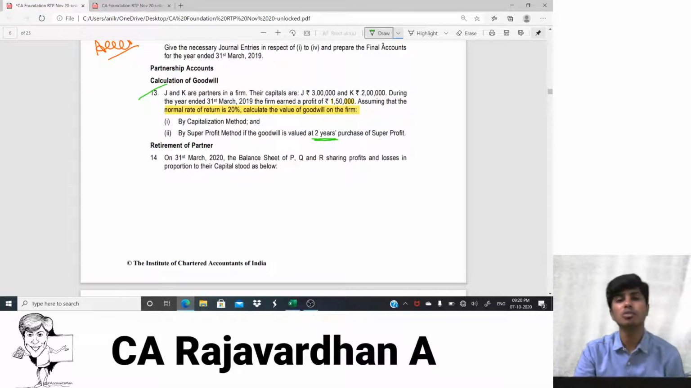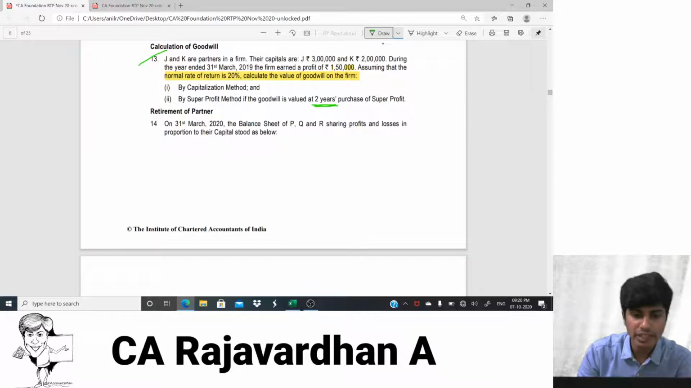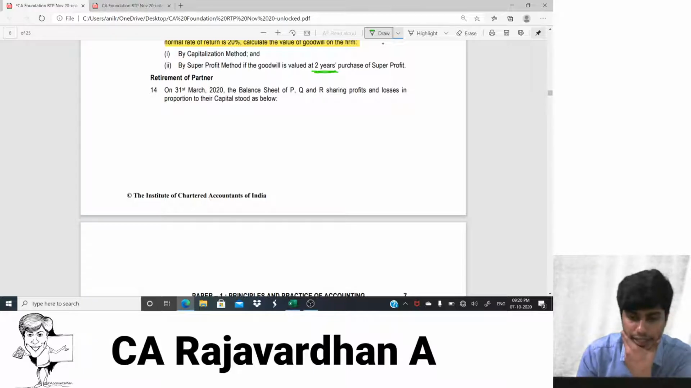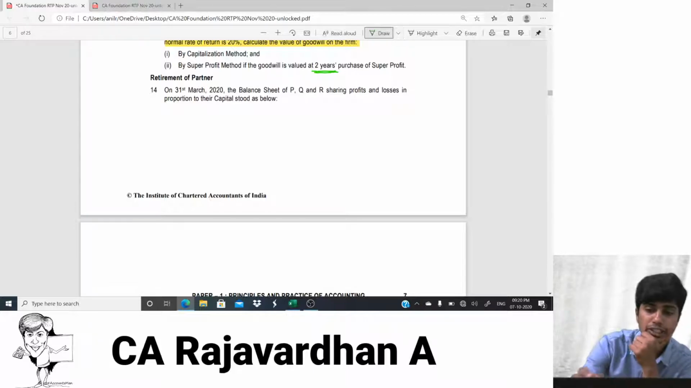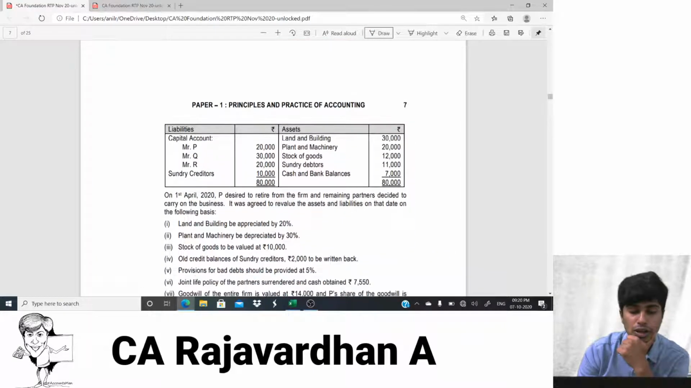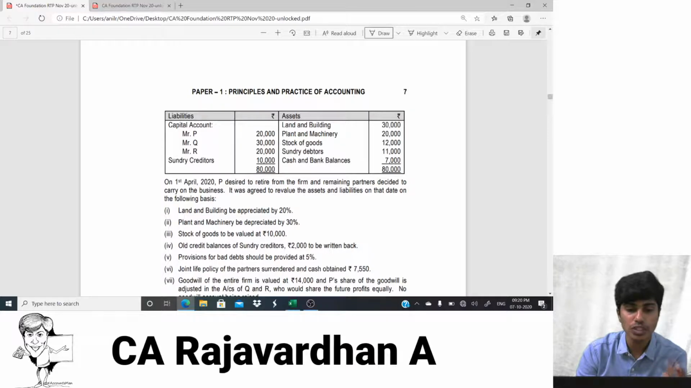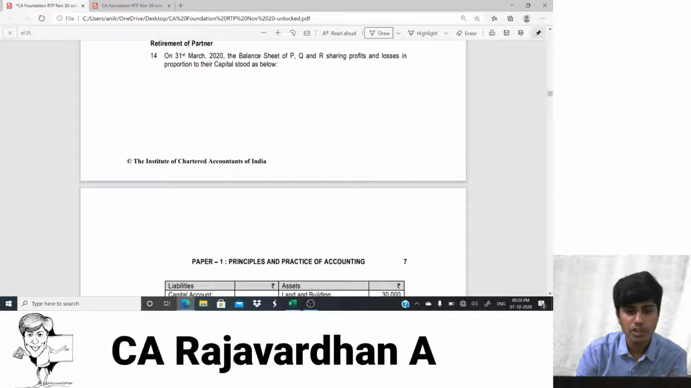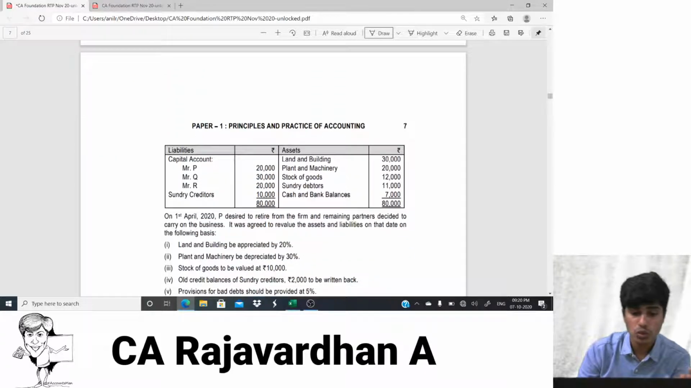Now let us go to question number 14, which talks about retirement of a partner. Okay. On 31st of March 2020, the balance sheet of P, Q and R, sharing profits and losses in the proportion of capitals, it stood as follows. Okay, how does it stand? So 2 is to 3 is to 2 is the profit sharing ratio. Have a look. They've told that profits and loss in the proportion of the capital.